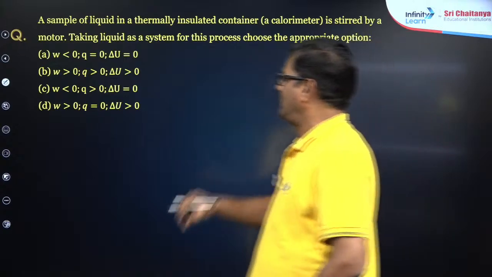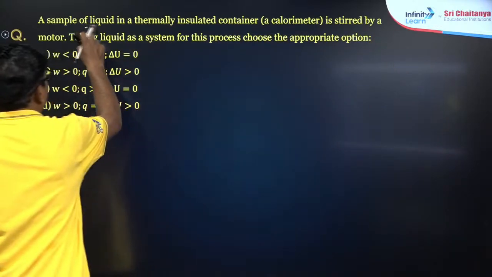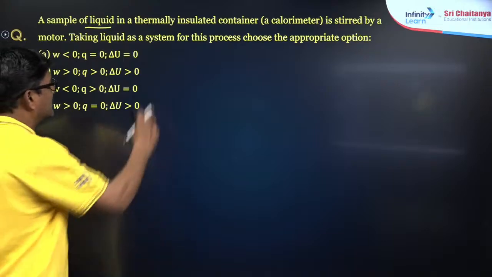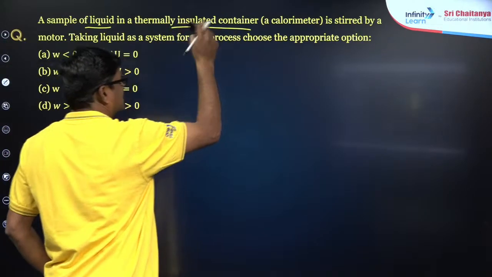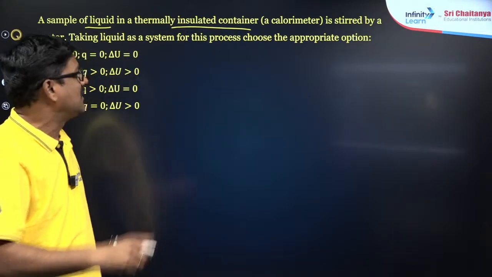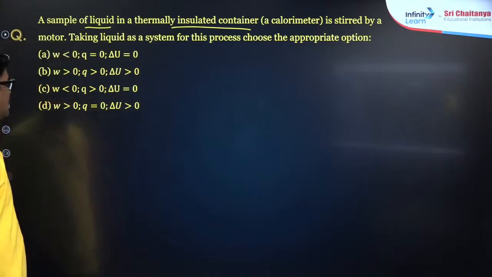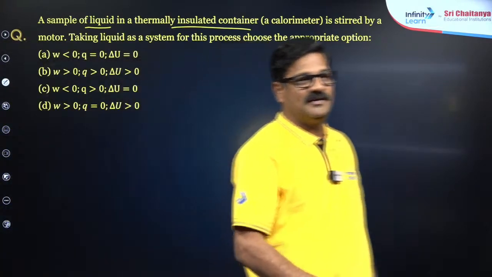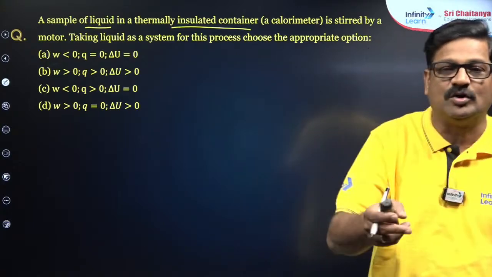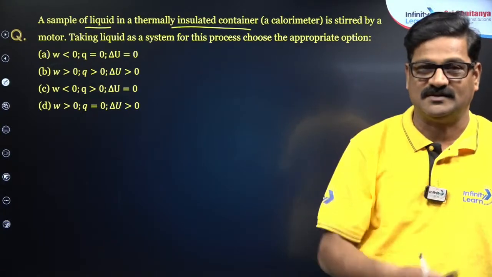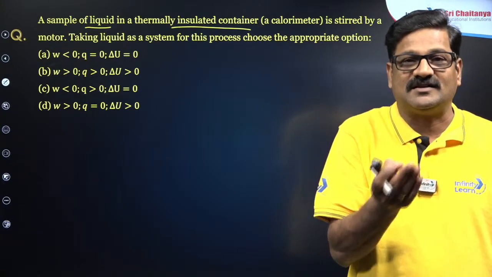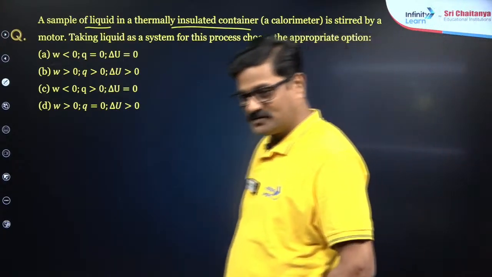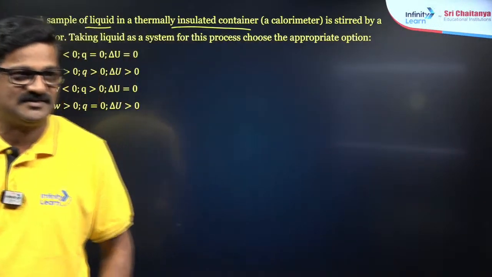Now, a sample of liquid in a thermally insulated container. Thermally insulated container means it is an adiabatic process, in a calorimeter, and it is stirred by a motor. Taking the liquid as the system, this process is appropriate. When you are stirring, you are doing work on the system, mind it, so the internal energy of the liquid system is increased. In the adiabatic process, it is thermally insulated. Am I right?